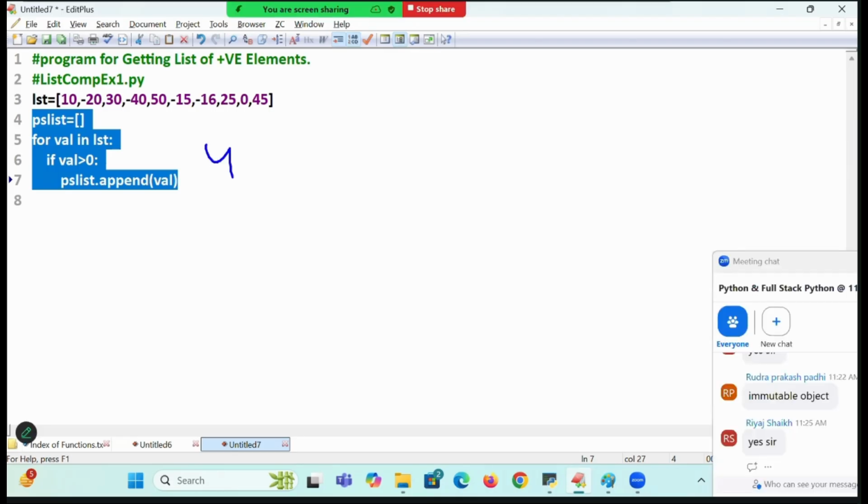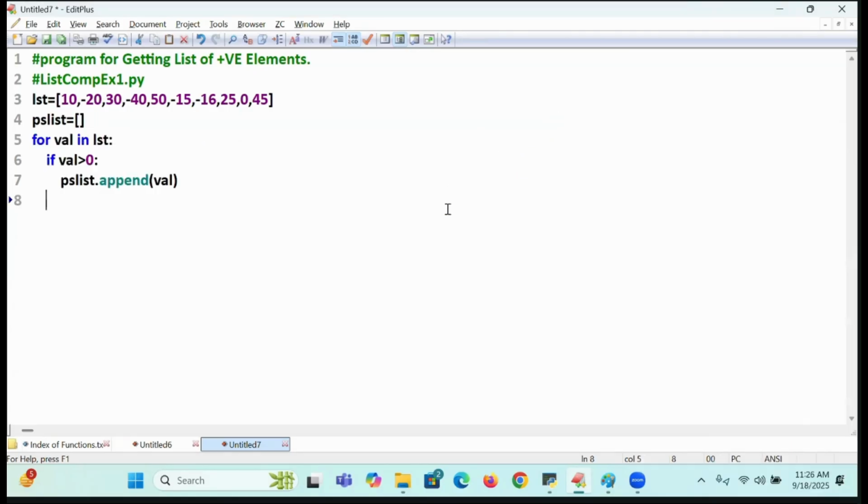Instead of writing 4 lines, I will write it in a single line. Is it not precise code? Instead of writing 4 lines, I will write how many lines? 1 line only. Go to the else part. Now I am writing print of list of which elements? Positive elements is equal to PS list. I can write it. So let us save this code.